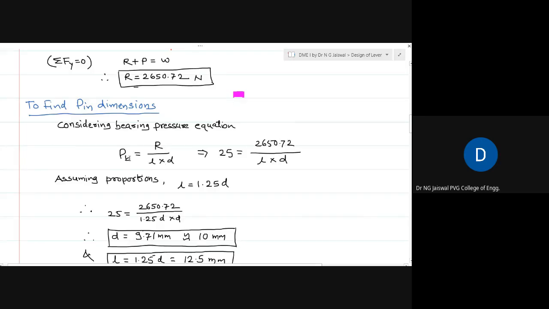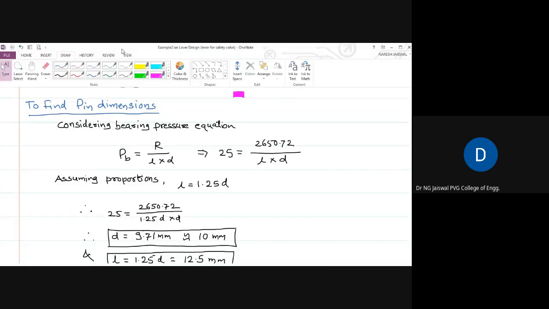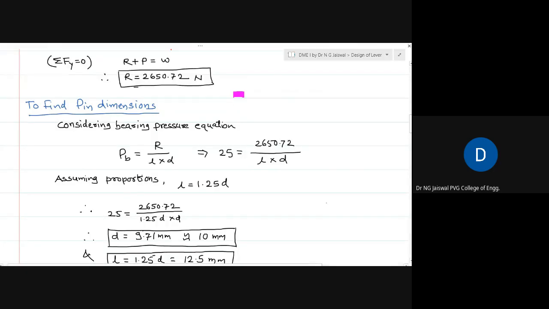Now, where do you want to find the bearing pressure? You want to find the bearing pressure on the pin end. What is the force there? The force is R, that is the reaction, the force which the pin is subjected to, divided by the area under projection.